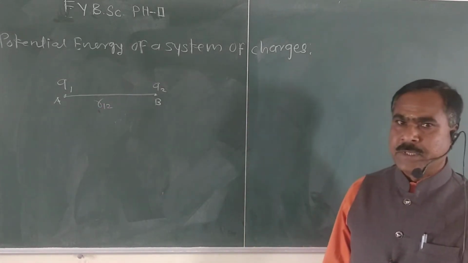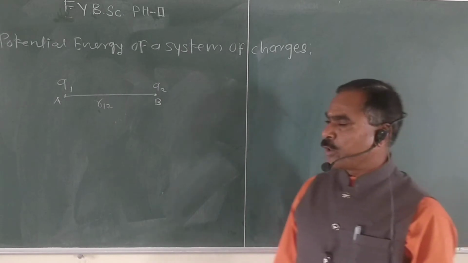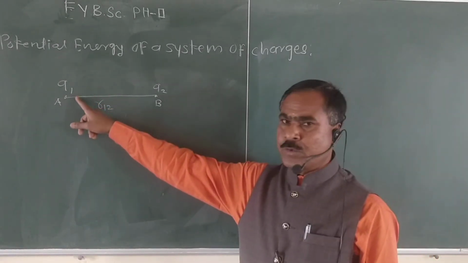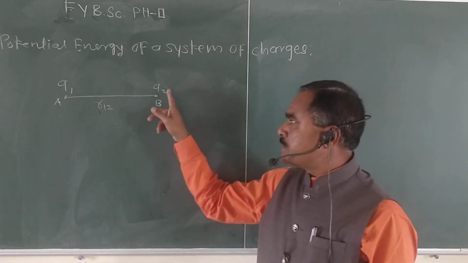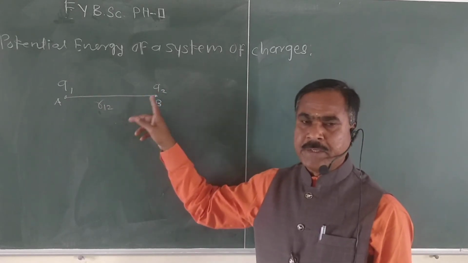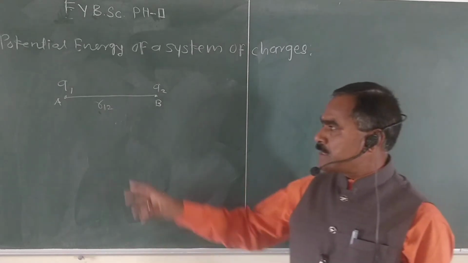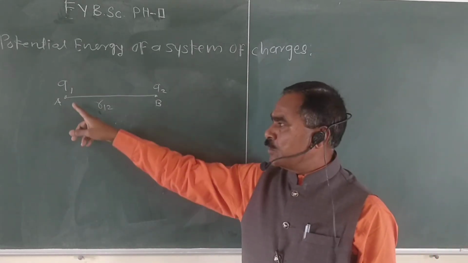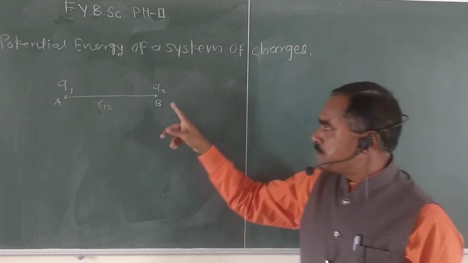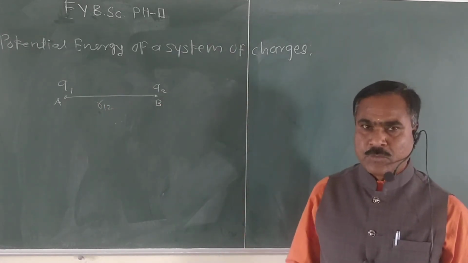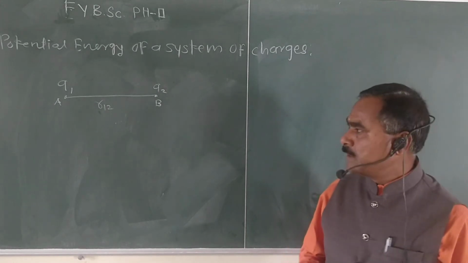Okay, so here we have to calculate the potential energy due to charge Q1 and charge Q2 one by one. So for that we have to bring charge Q1 from infinity to point A and charge Q2 from infinity to point B one by one, right?